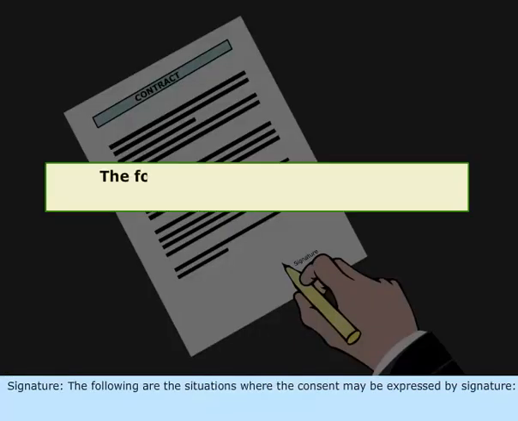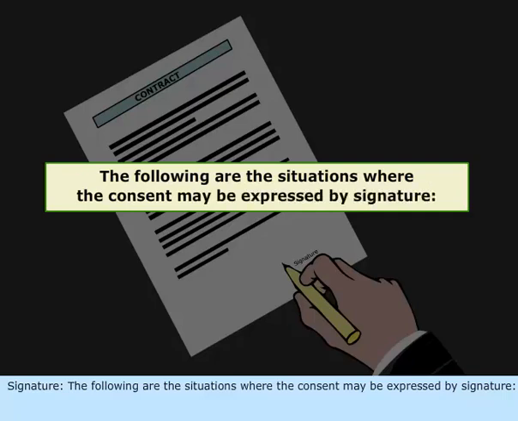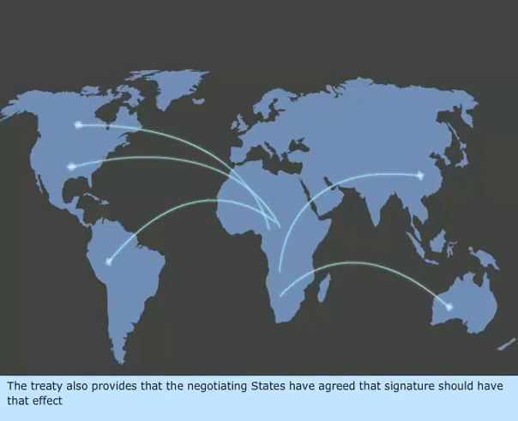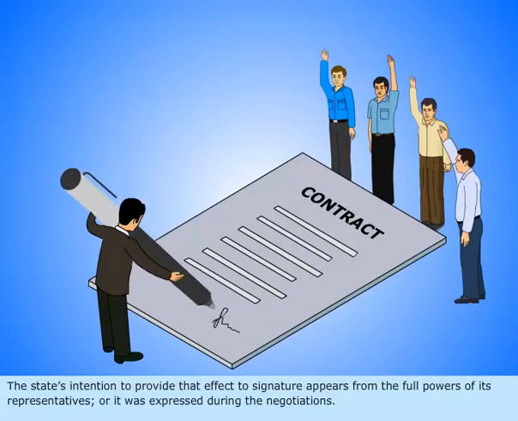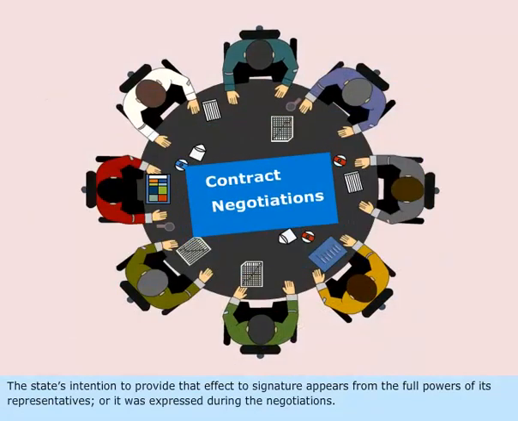Signature. The following are the situations where the consent may be expressed by signature. The treaty provides that the negotiating states have agreed that signature should have that effect. The state's intention to give that effect to signature appears from the full powers of its representatives, or was expressed during the negotiations.